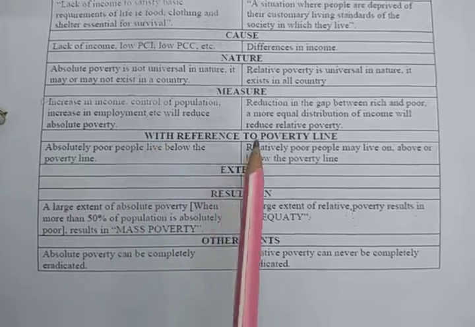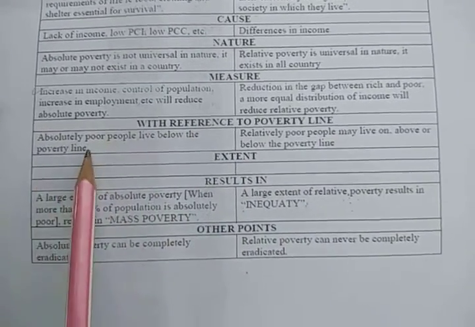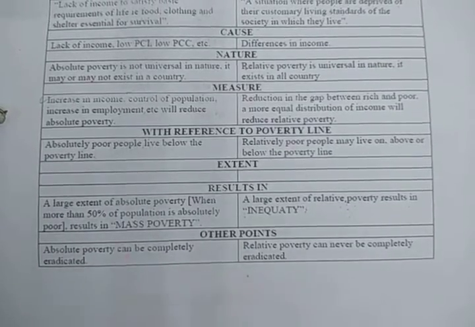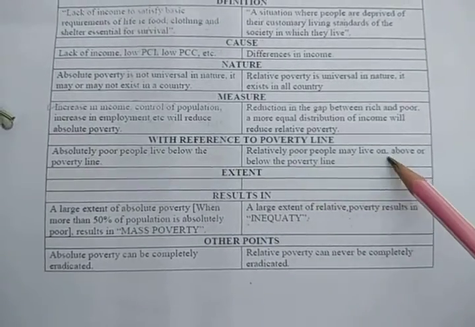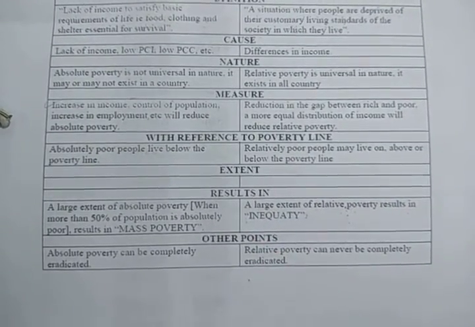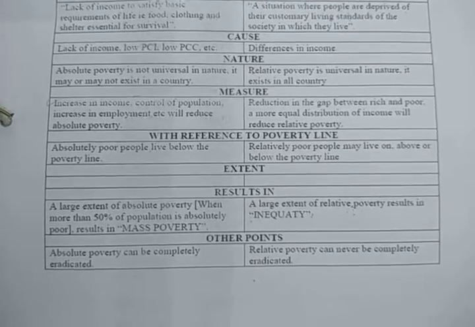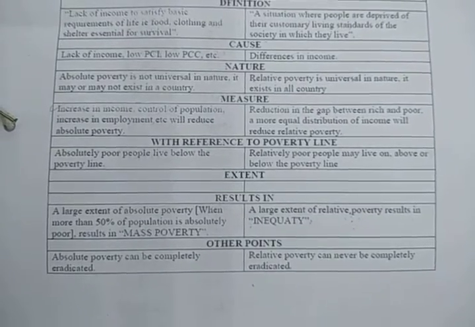Okay, next is with reference to the poverty line. Absolute poor people live below the poverty line. They are living below the poverty line, like they are BPL people. Relatively poor people may live above or below the poverty line. They may be above the poverty line or may be below the poverty line. That is just based on comparison, not on the poverty line.